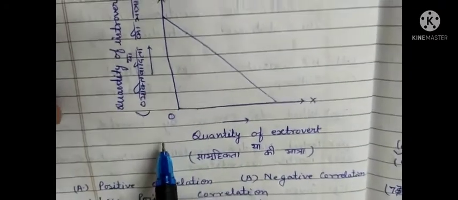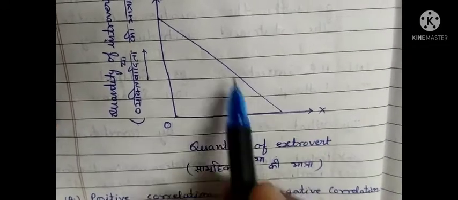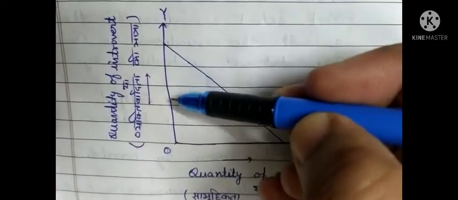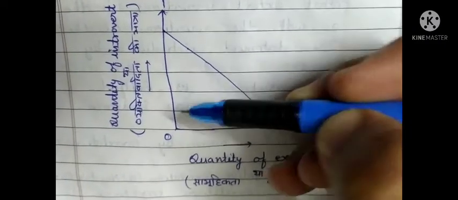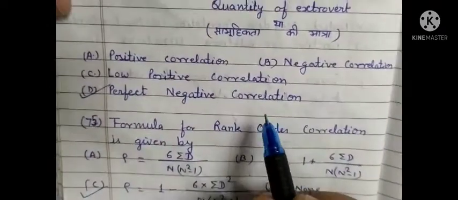From this figure it is clear that as the quantity of extrovert keeps on increasing, correspondingly the quantity of introvert keeps on decreasing. So this type of correlation is perfect negative correlation.